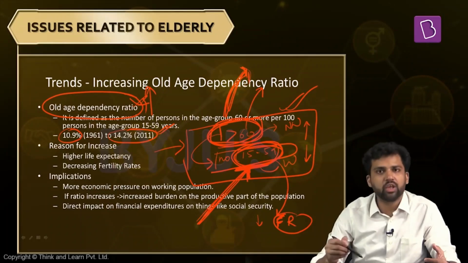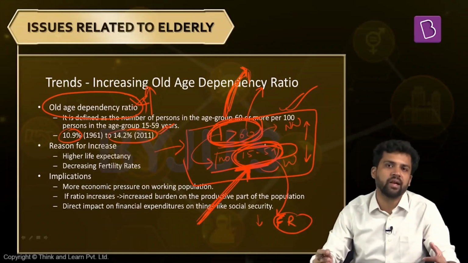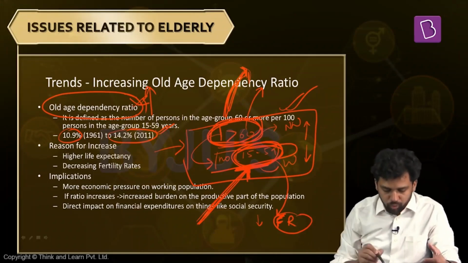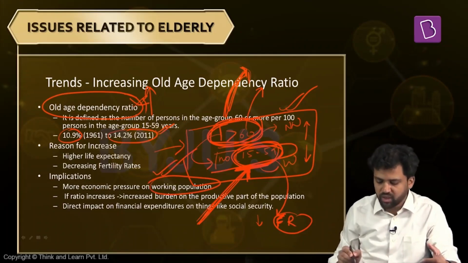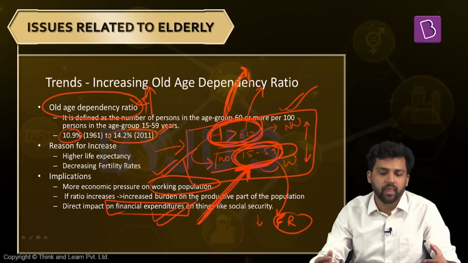Now, the requirement for security is increasing, but the amount of money that we can raise by tax can decrease, because the number of people in that taxable bracket is going down. As a consequence, we will have a lot of pressure on the working age population. So the productive part of the population will be overburdened, and it can have direct consequences on the financial expenditure on social security. So this is a very important trend.